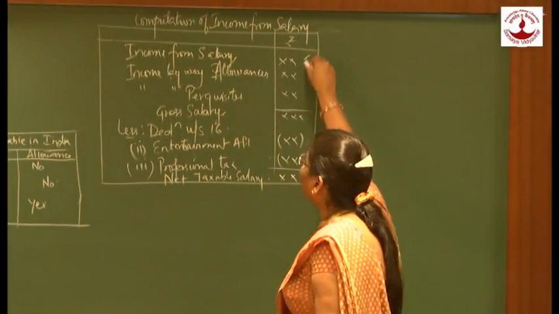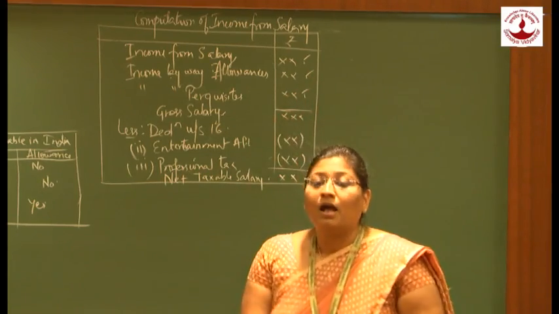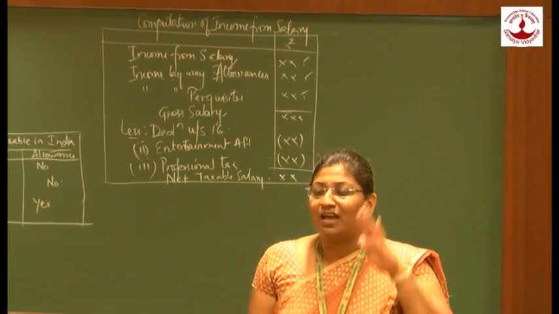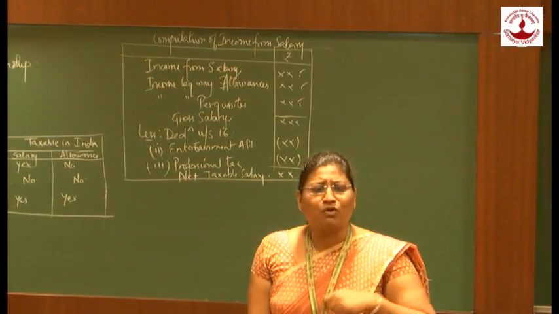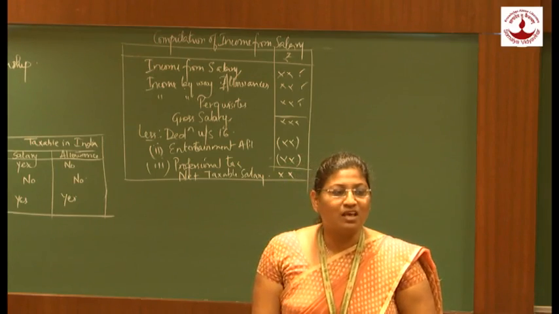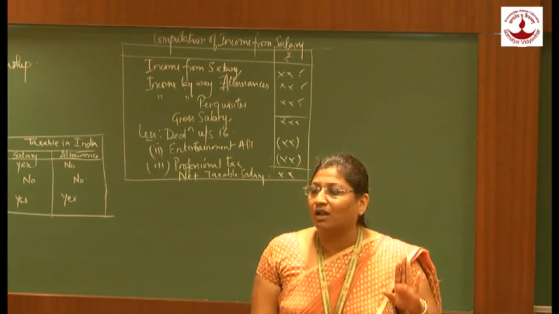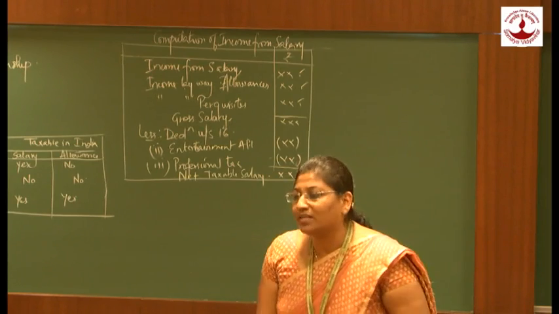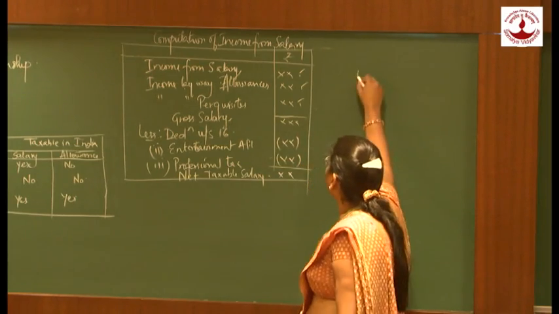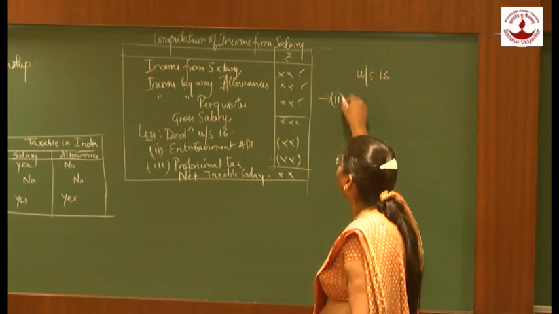The summation of all these three will give me gross salary. Out of this gross salary, we are allowed just two deductions. Whatever I spend on my personal expenses, household expenses, or certain books purchased for an exhibition, is not at all allowed as a deduction. What is allowed as a deduction is depicted under section 16, clause 2.